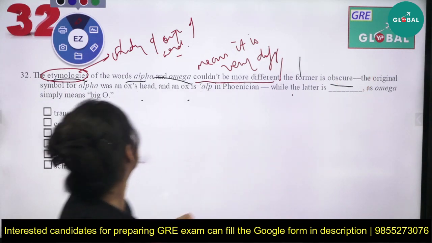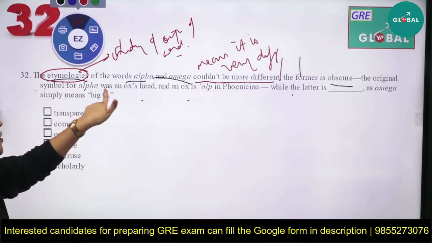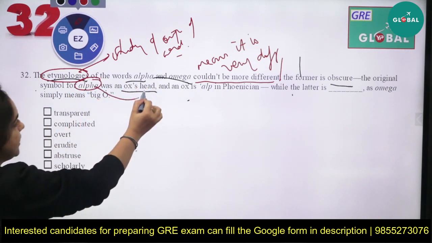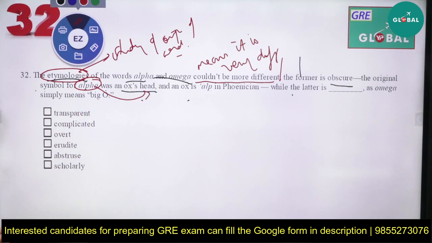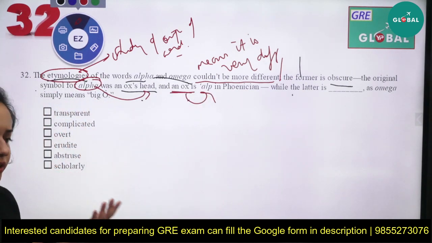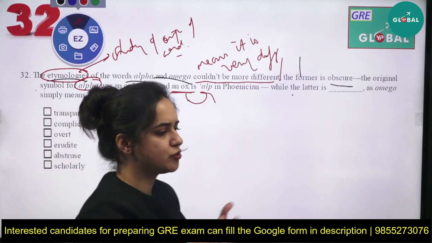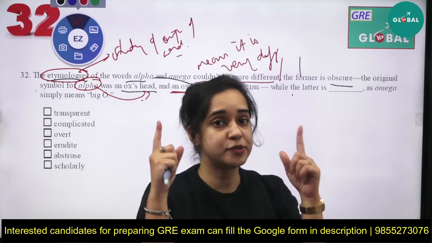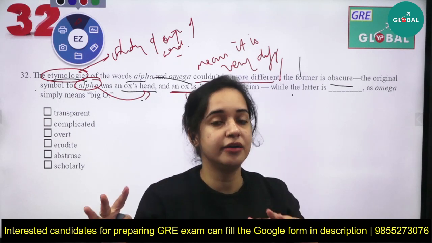The original symbol for alpha was an ox head. So it is considered that the origin of alpha was an ox head, and an ox is alp in Phoenician. It is quite confusing to know from where the word alpha originated. So it's obscure. Obscure means confusing, not clear.